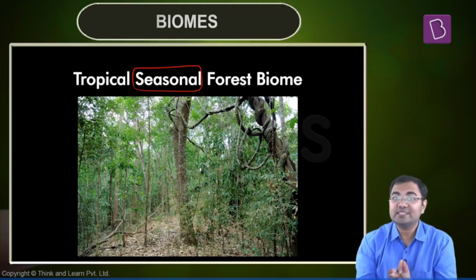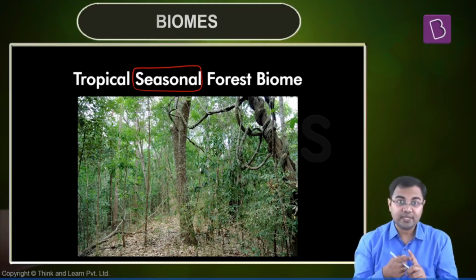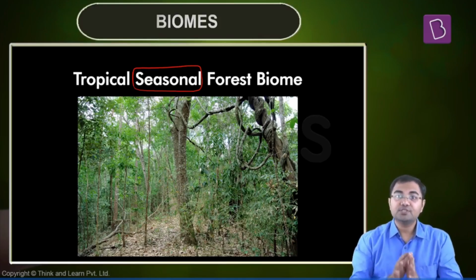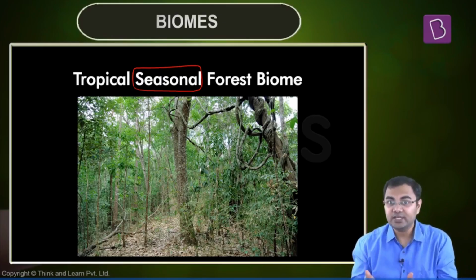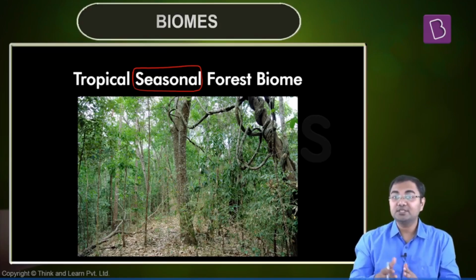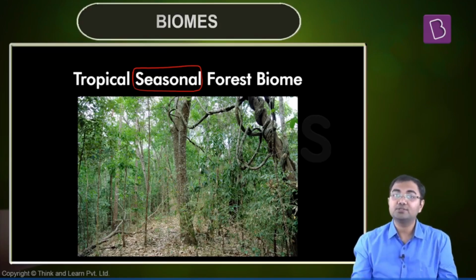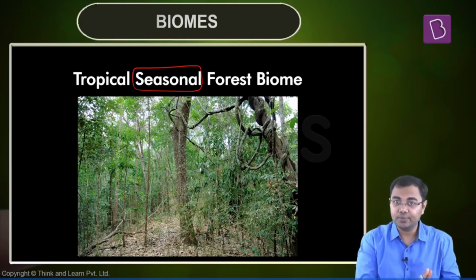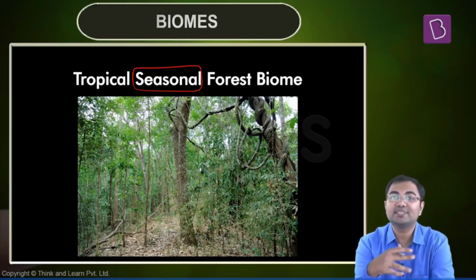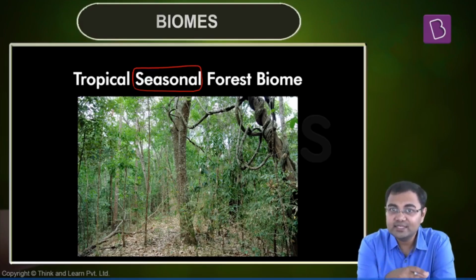When we talk about the tropical seasonal forest biome, first of all, the canopy is not that dense. The density of canopy has now reduced. So sunlight is now able to fall onto the surface as well. Then there is seasonal variation. That is, the rainfall pattern changes from season to season. There will be seasons of high rainfall and there will be seasons where the rainfall will be very low. And this is where the water stress starts to come into the picture. And because of the water stress that will be observed in these seasons, there will be a huge amount of shedding of leaves that happens in these seasons.